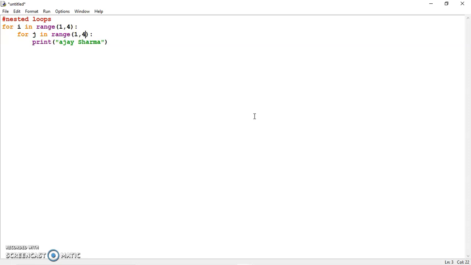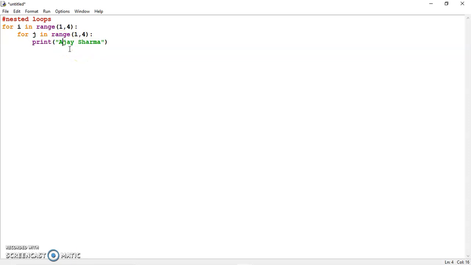So you can see that the i loop varies from 1 to 4, that is from 1 to 3. It has to run 3 times, and the j loop has to run 3 times. Now how do these nested loops run? First we begin with the i value set to 1 and we enter into the j loop. Now j has to run from 1 to 3, that is 3 times. So 3 times this name Ajay Sharma is printed.